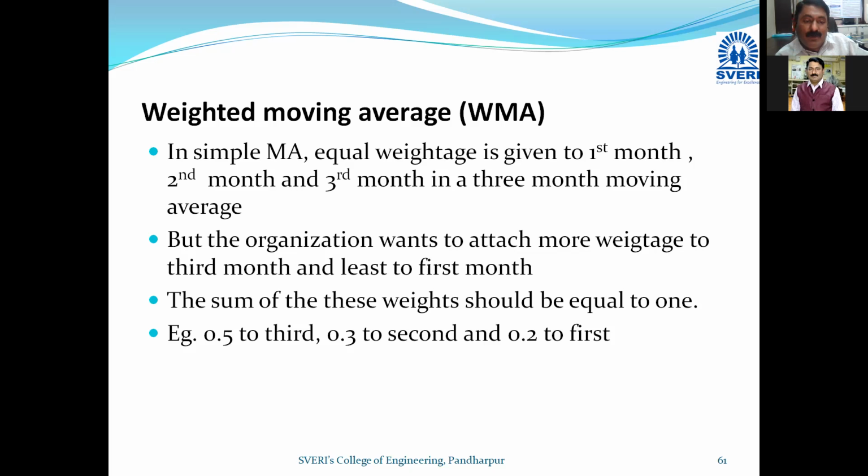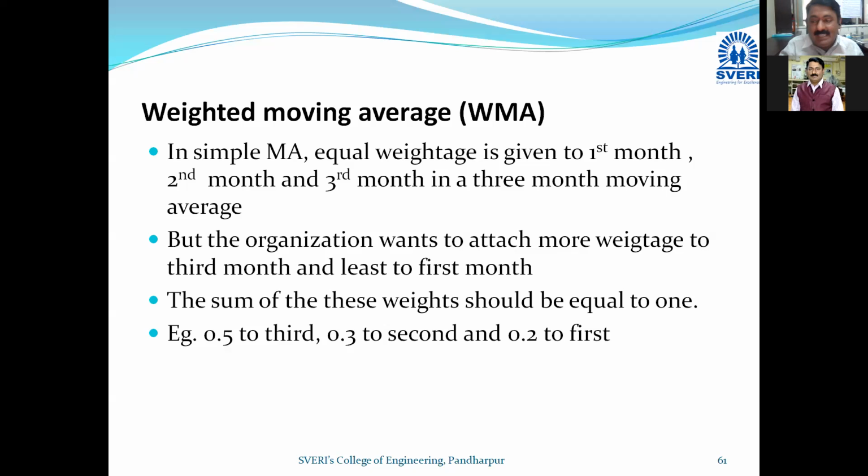So here I consider weighted moving average, in which I can give 0.5 into the November demand, plus 0.3 into October and 0.2 into September. Here 0.5 plus 0.3 plus 0.2 becomes 1. But we can allot the weights as per the requirement of the particular situation. For better understanding, I have taken months.